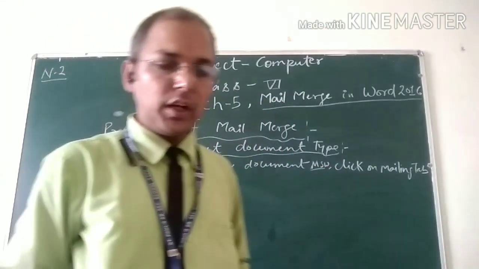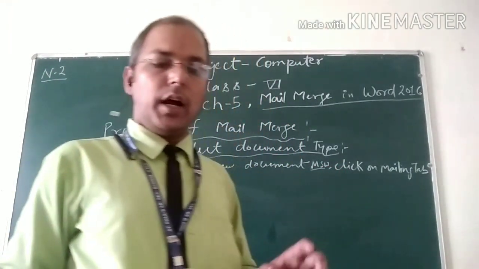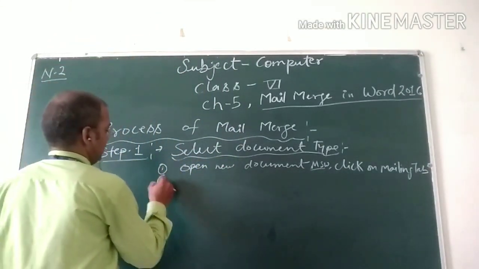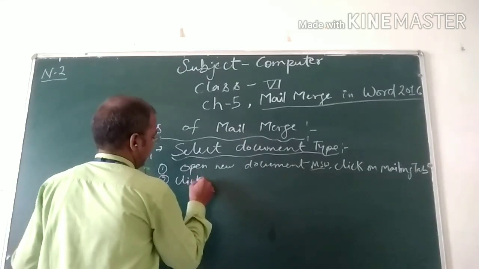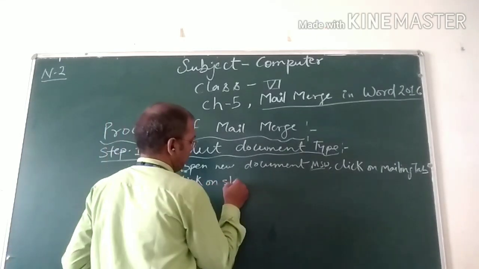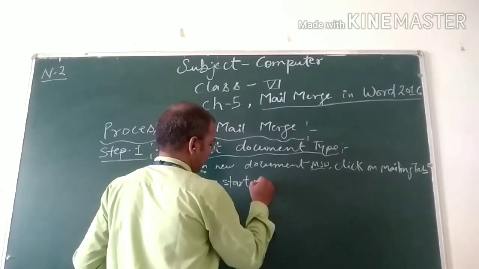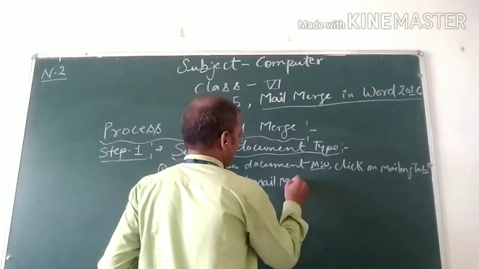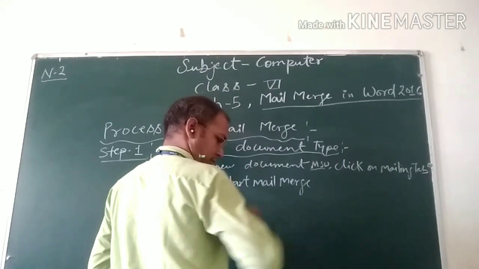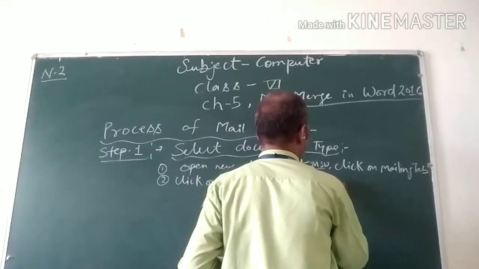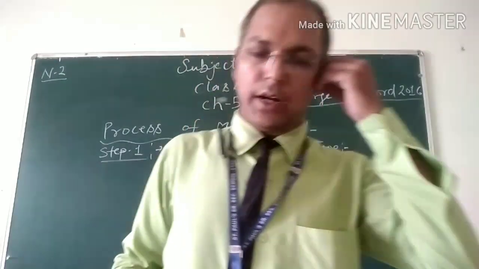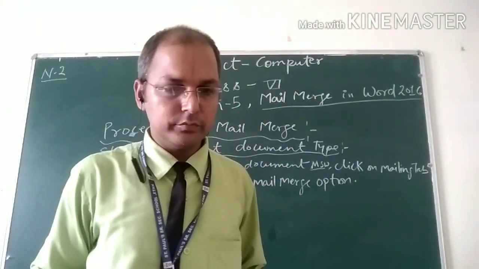Mailing tab. Next, click on the start mail merge option.